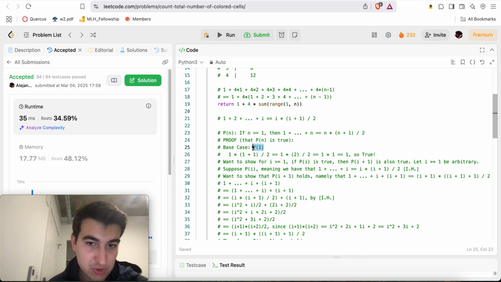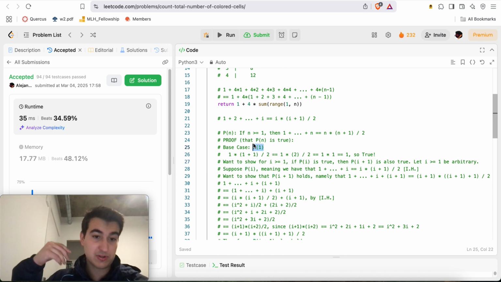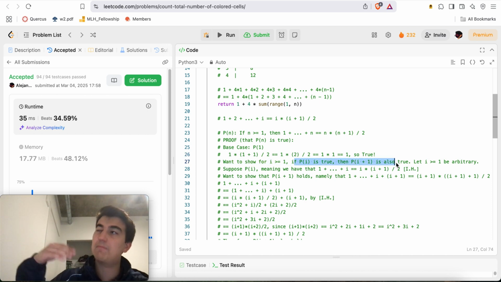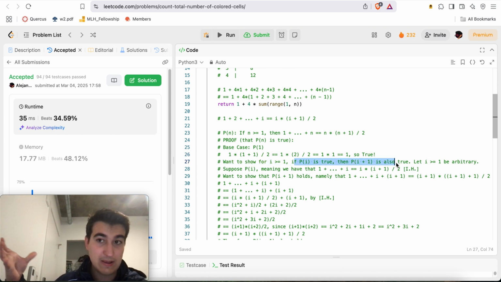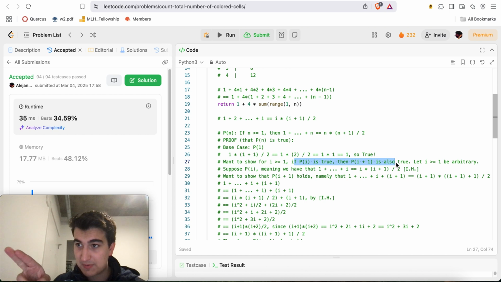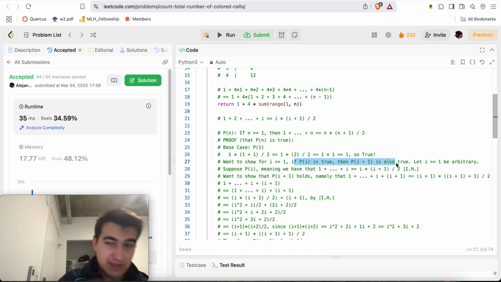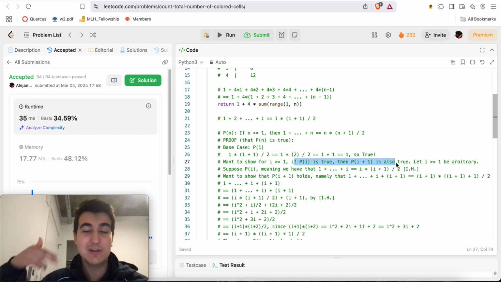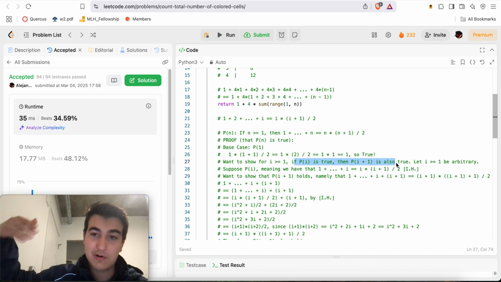Now, since P of 1 is true, which was our base case, by this logic over here, it must mean that P of 1 plus 1, which is P of 2, is also true. But since P of 2 is true, then P of 3 must be true. But since P of 3 is true, then P of 4 must be true. And since P of 4 is true, then P of 5 must be true, and P of 6, P of 7, P of 8, P of 9, over and over all the way to infinity.